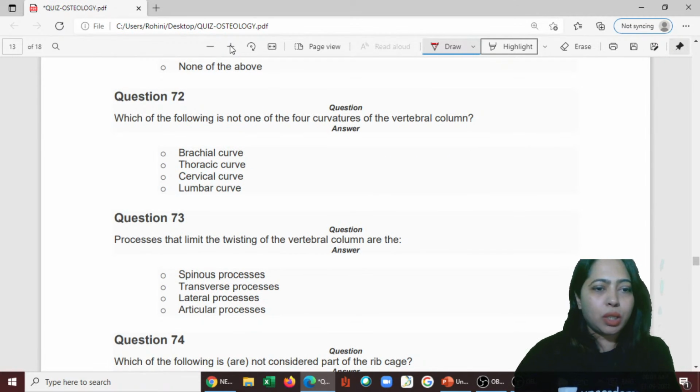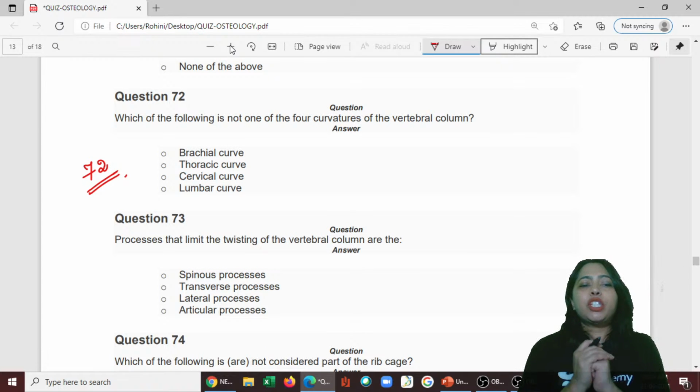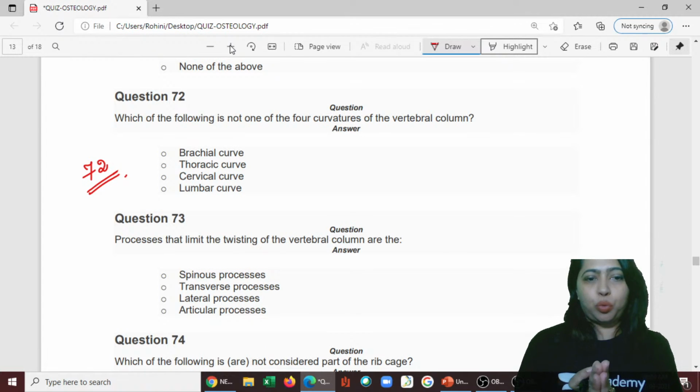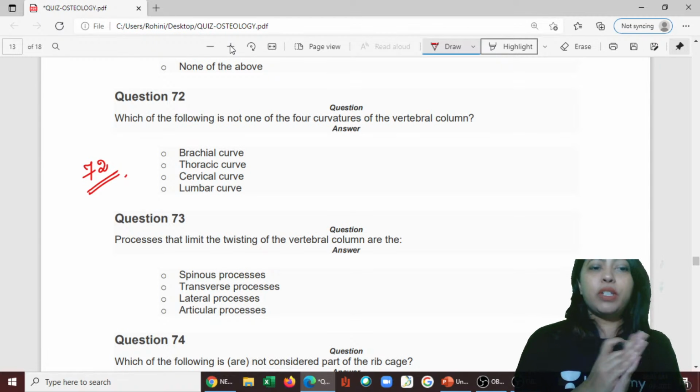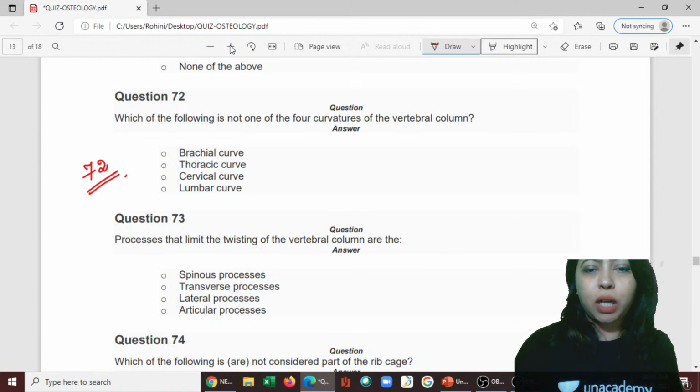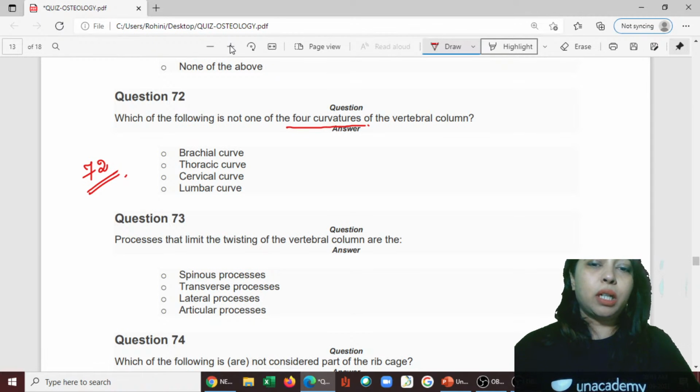72. Which of the following is not one of the four curvatures of the vertebral column? I drew that curvature yesterday.